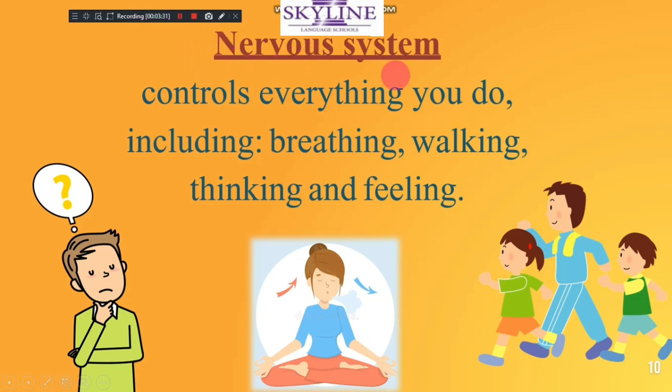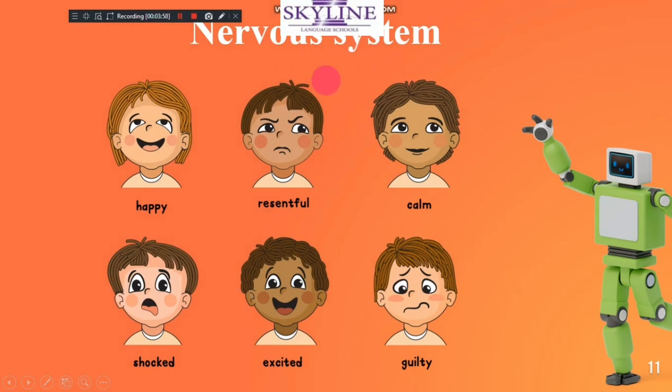What's the function of the nervous system? The nervous system controls everything that you do, like breathing, walking, thinking, all actions that you do or feel. Our nervous system consists of brain, spinal cord, and nerves. The nervous system is responsible for you being happy, calm, excited, shocked, or angry.